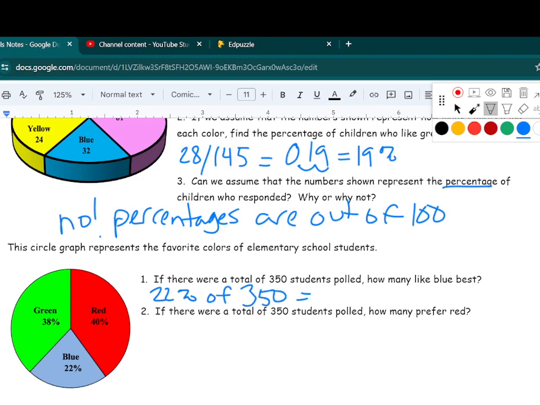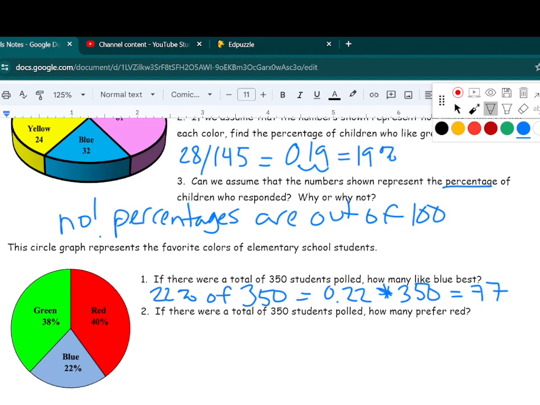Now, to do this calculation, I recommend changing the 22% back into 0.22, and of indicates multiplication. So we're doing 0.22 times 350, and we get 77 kids like blue.